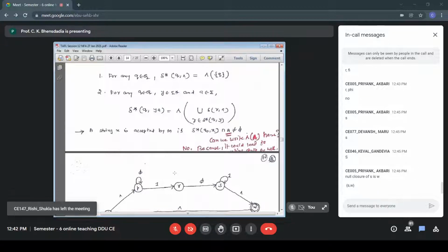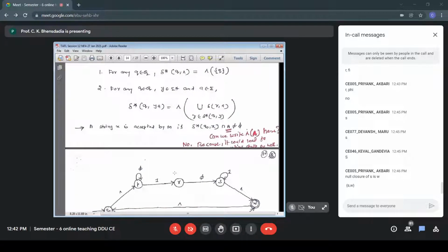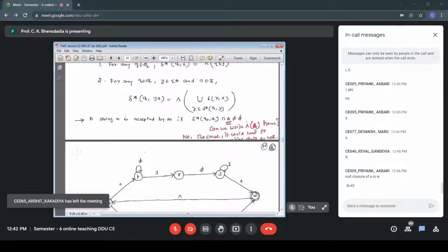Again, I have to see every element of this. Rightly said Priyank, it is W. Now I have to see W. Now in the picture, from W on null, I can go to Q0 also. So we are computing null closure of S. My first element is S. All the elements of S are there in null closure of S. That is rule number 1. So here, null closure of S, my first answer is S.